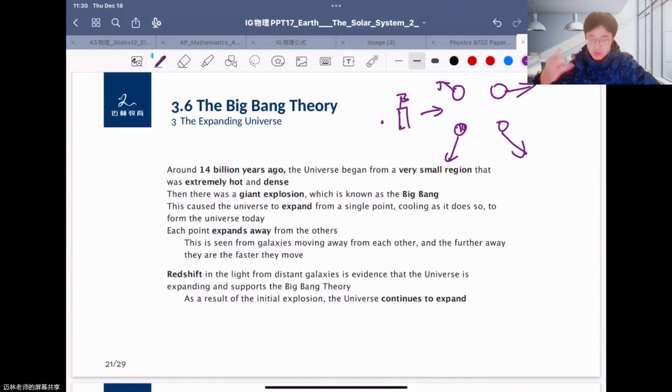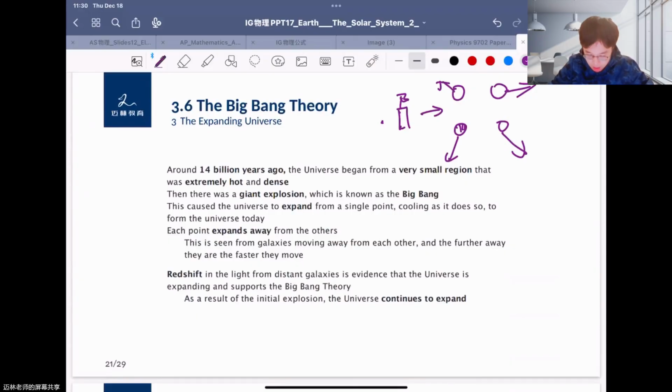Okay. So this is very weird, but in IGCSE we just make a basic understanding of this. Okay, just know that Big Bang makes every part of the universe expand from the center. Okay, so you can say that is Big Bang.